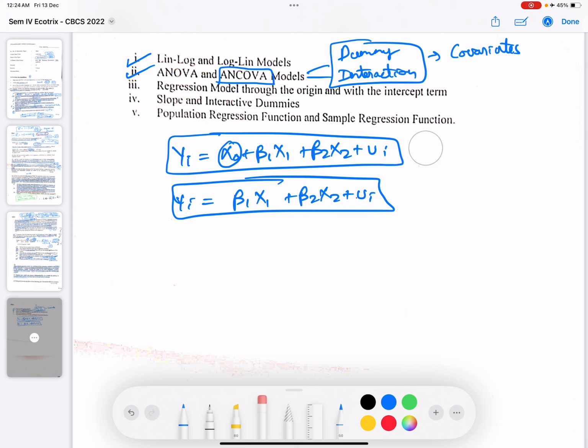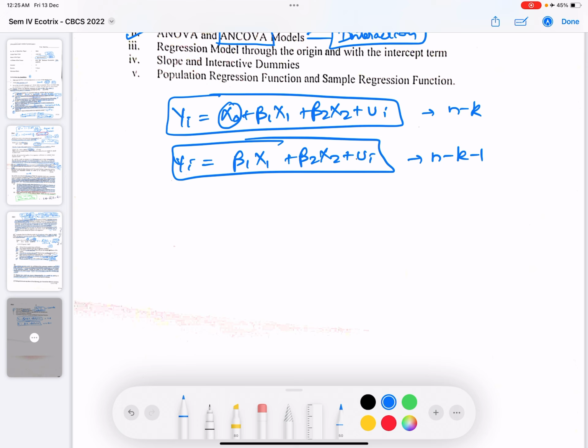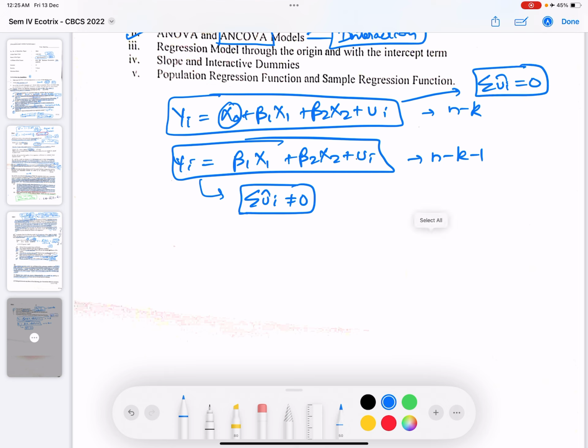In the usual case the degrees of freedom are n minus k, but in this case it would be n minus k minus 1, if k is the number of explanatory variables. And one of the problems with a model without an intercept is that summation ui hat is not equal to 0. Whereas for a model in which the intercept term is present, summation ui hat is always equal to 0. So this is one of the drawbacks of using a model without an intercept.